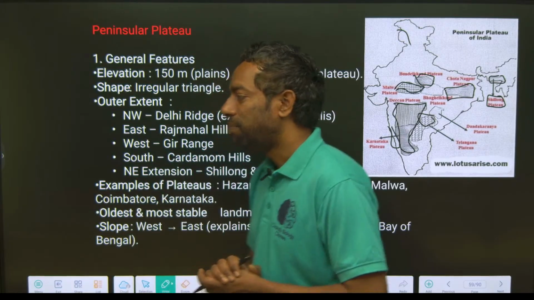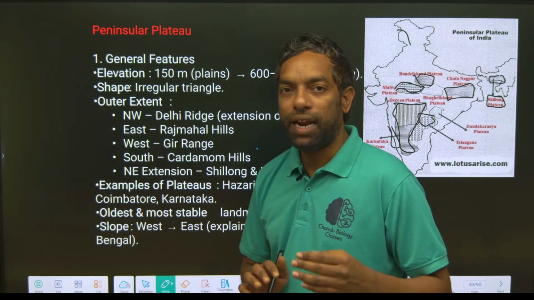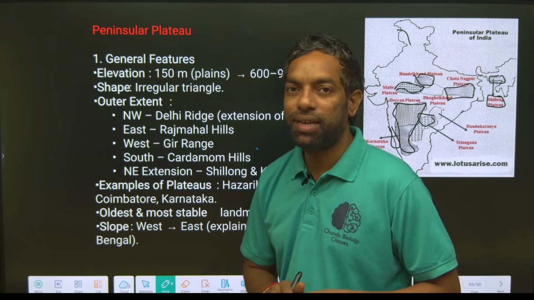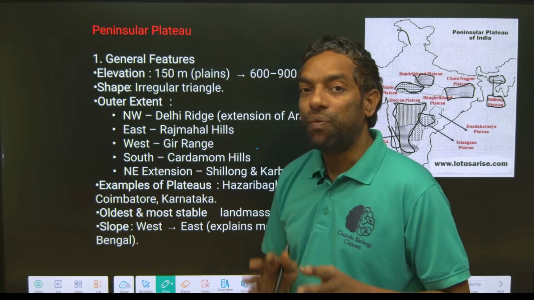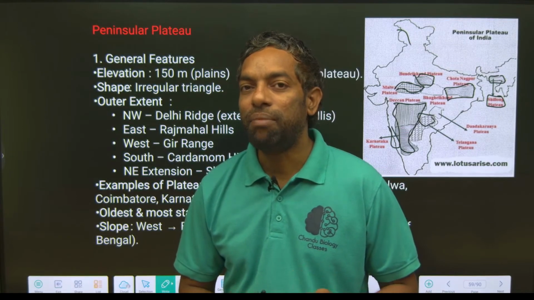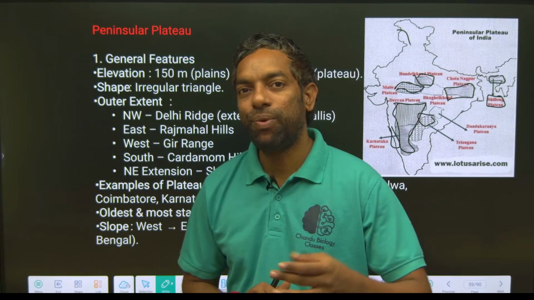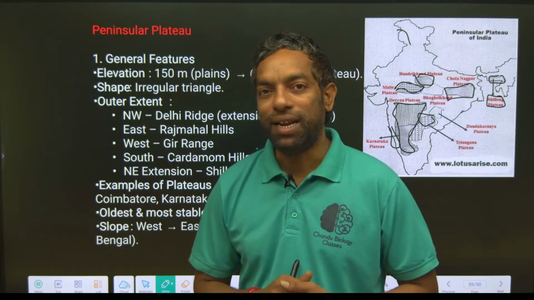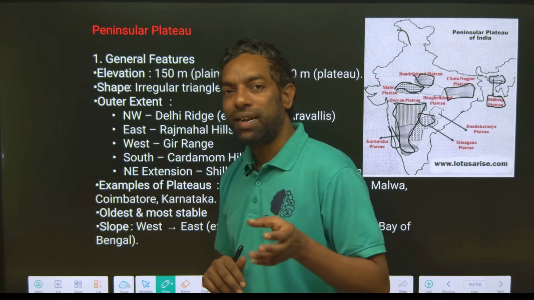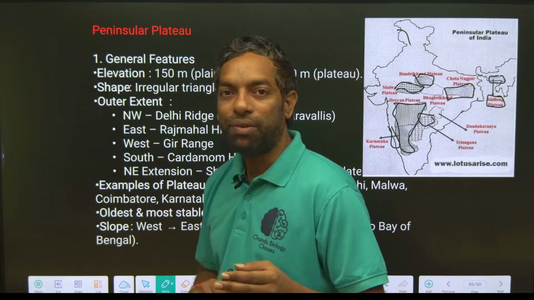Plateaus experience high rainfall, forest area, and mineral resources are very high because of 180 million years ago. Forest and animal or plant-based fossils turned into minerals, that is coal and other types of metals. We find these in the plateau region only, the rich minerals located in the Jharkhand belt and Deccan plateau belt.